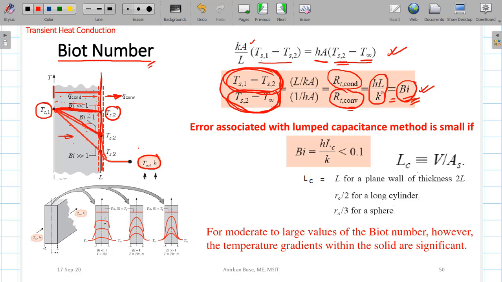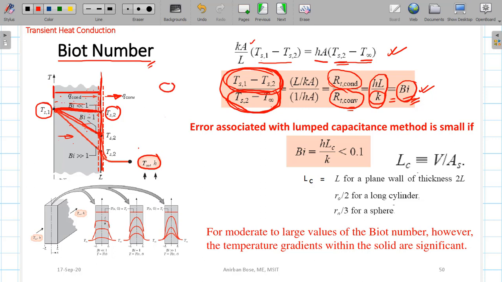Now let us see when this Biot number will be very, very low. It's very clear from the expression of the Biot number that if the thermal conductivity of the solid is very, very large, if the body is highly thermally conductive, that means if it is made of copper or aluminum, then definitely the thermal resistance will be very, very small. So if the thermal resistance is very small, you hardly find any temperature drop within the solid.